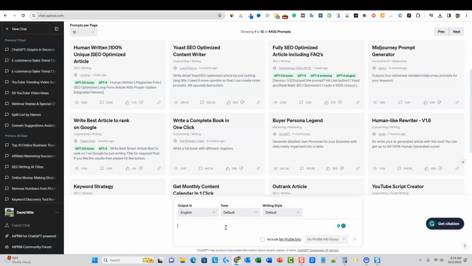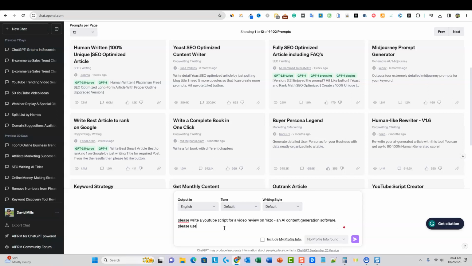So I'm going to say, please write a YouTube script for a video review on Yazo and AI content generation software. Please use the following factual info that I gathered from the sales page right here.